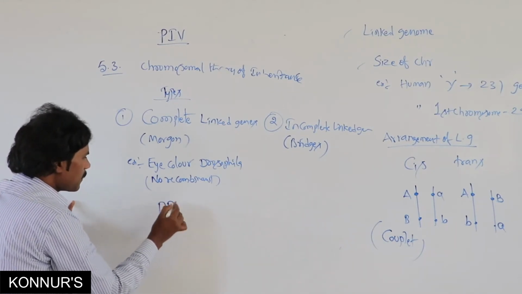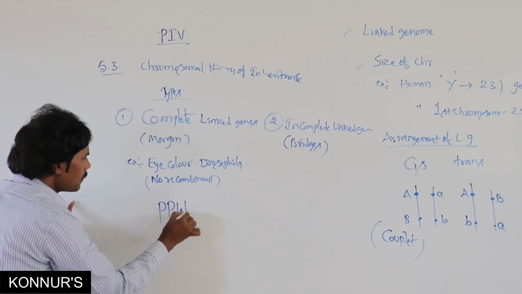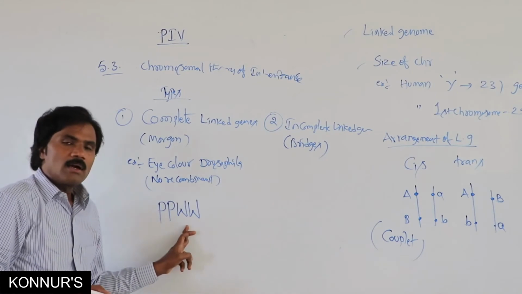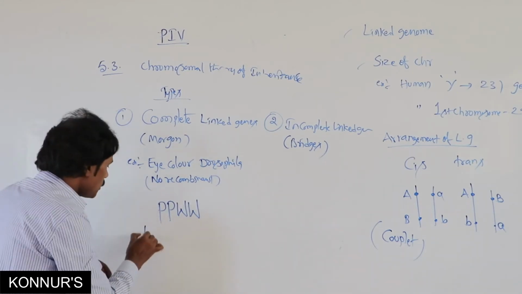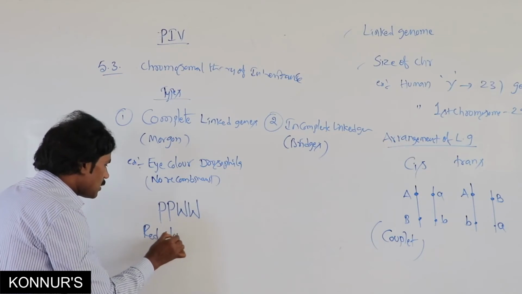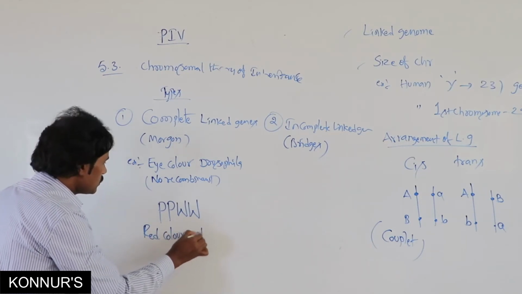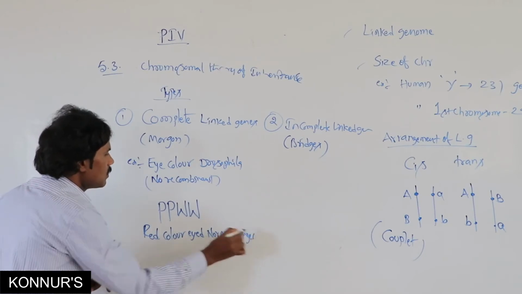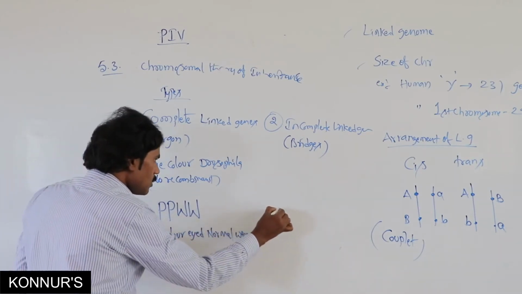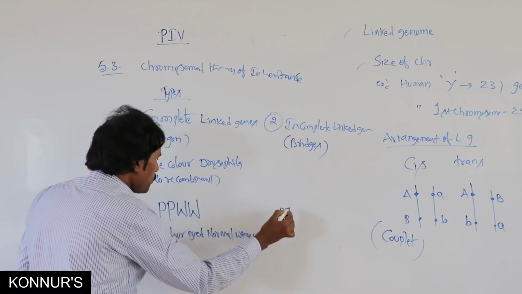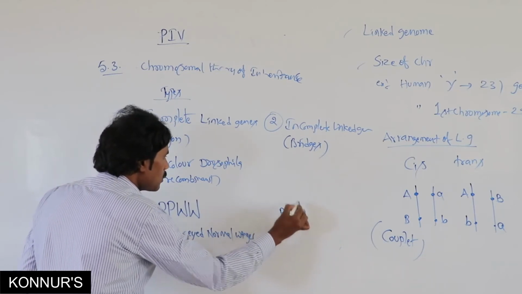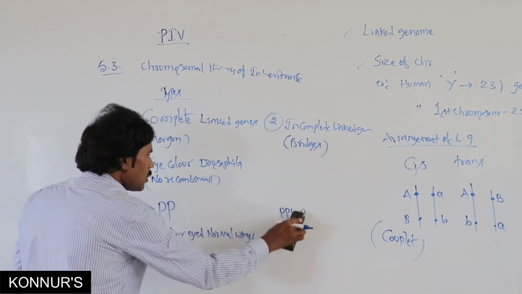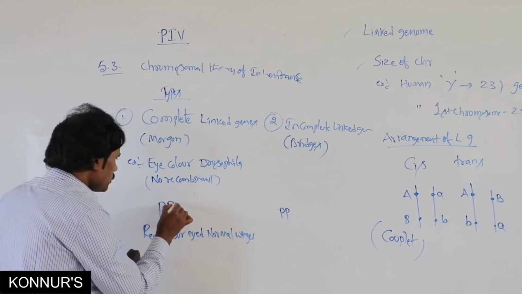Eye color of Drosophila in complete linked genes: red color eye and normal sized wing, red color eye, normal winged. Then purple color and vestigial.